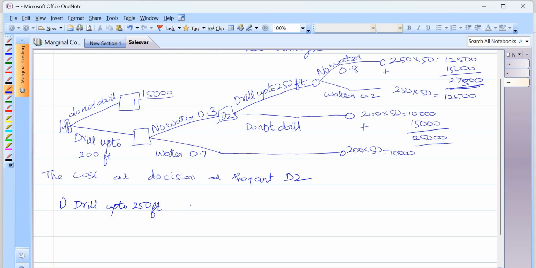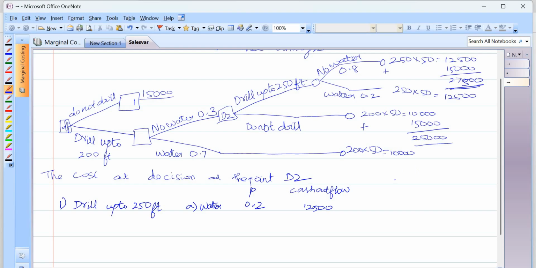So in this case, my expected event is water, that is probability of 0.2. So my cash outflow will be 12,500.